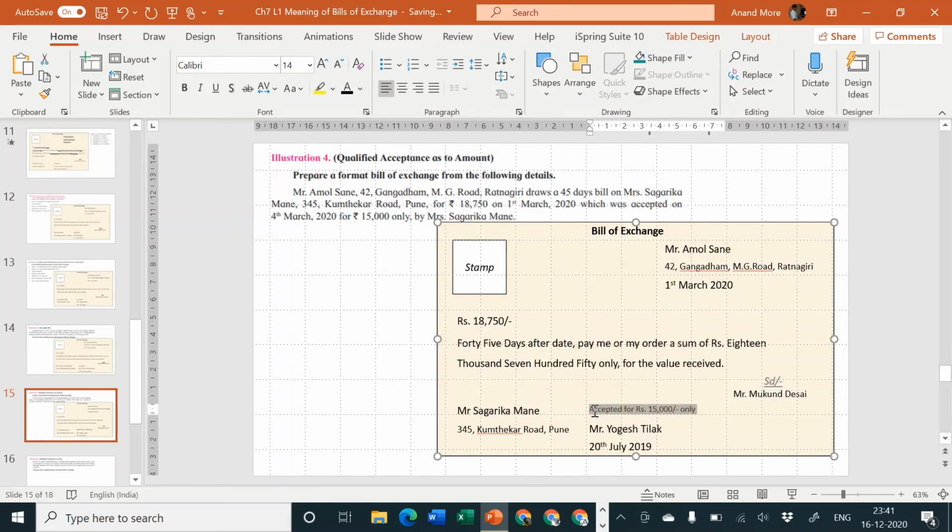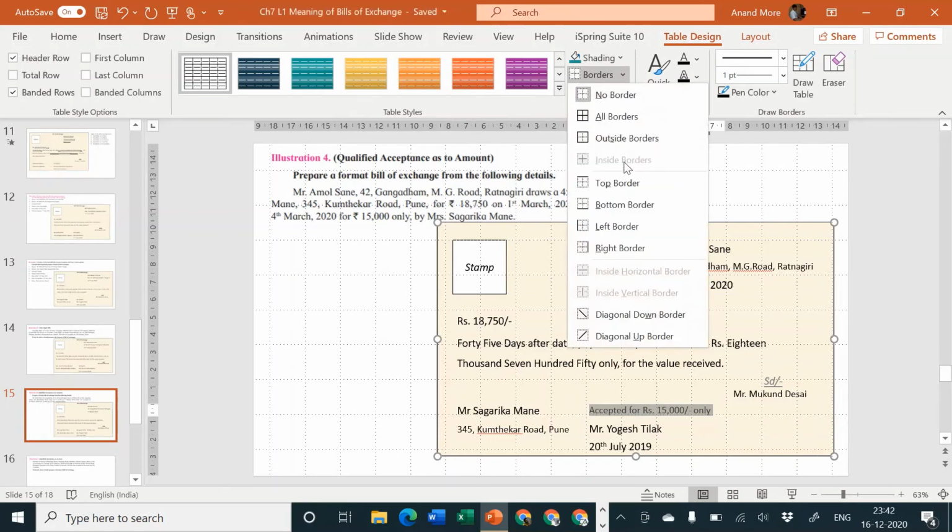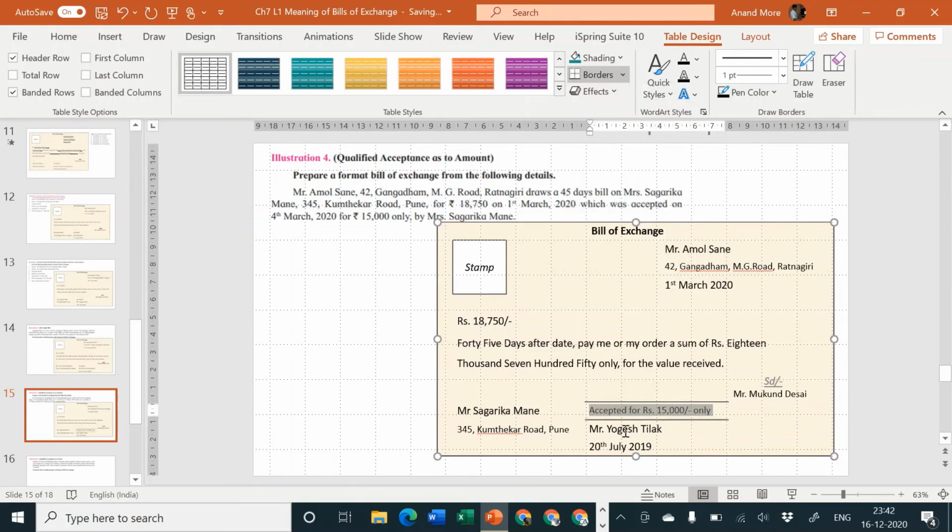Accepted for rupees 15,000 only. Clear? And then she can put 2 lines here. Then she may specify her name, Sagarika Mane, and it is accepted by her on which date? 4th March 2020. And here obviously the name should be of the drawer. In this problem the name of the drawer is Amol Sane.